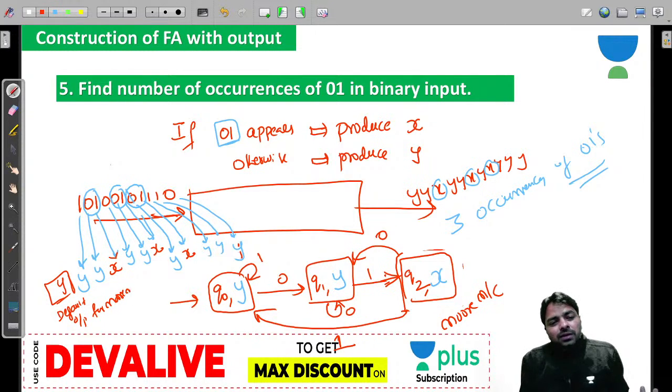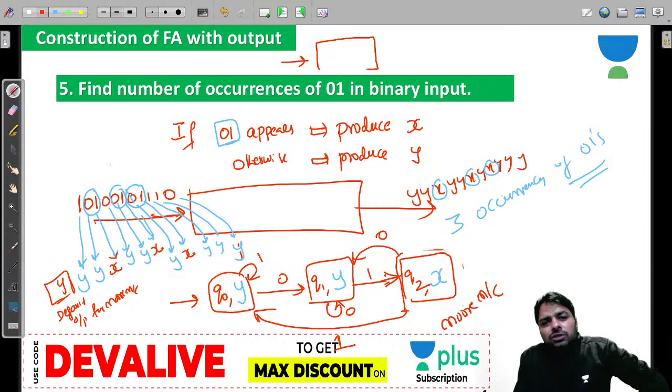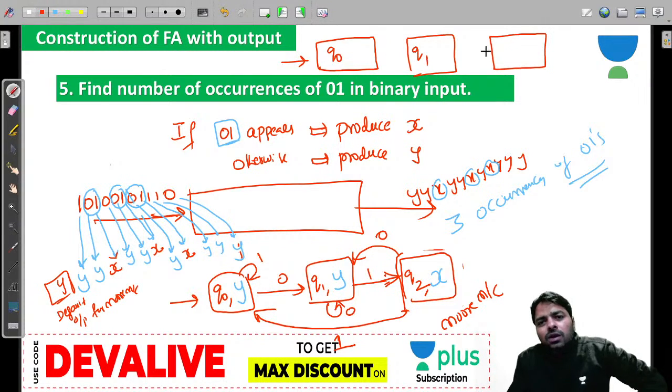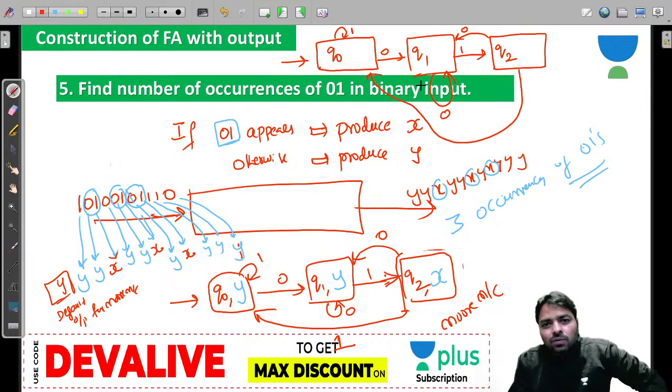Okay, now let's look at the Mealy machine, how to design it. Take the same Moore machine. Now I'm going to help you convert it into a Mealy machine. Copy paste the same machine, guys. No change in the machine. Only you are going to delete. Keep the 1 and keep 0 and keep 1. Keep 0 and then the self loop on 0, and from here to here you have 1.